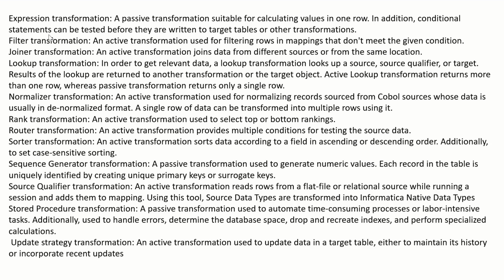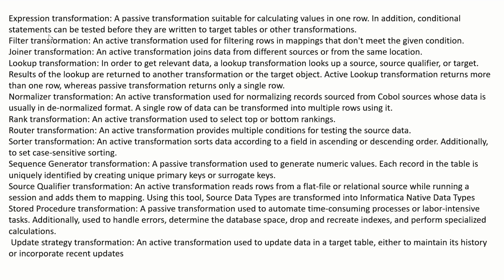Expression transformation, a passive transformation suitable for calculating values in one row. In addition, conditional statements can be tested before they are written to target tables or other transformations. Then comes the filter transformation, an active transformation used for filtering rows in mappings that don't meet the given condition. Next one is the joiner transformation, an active transformation that joins data from different sources or from the same location.